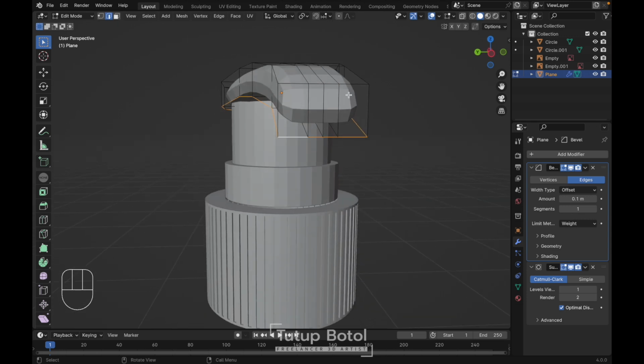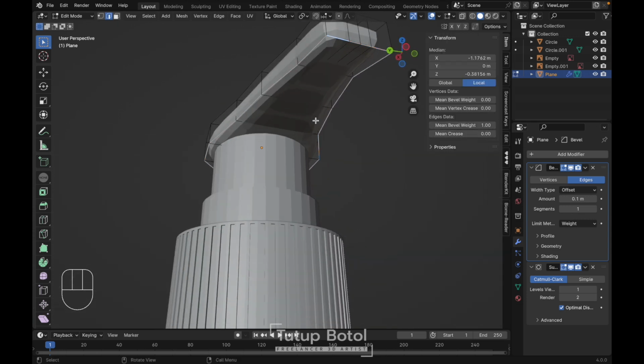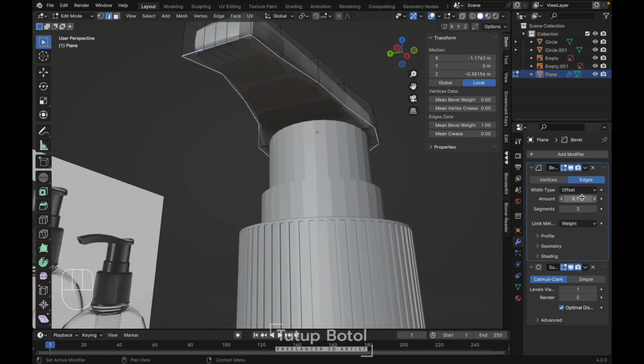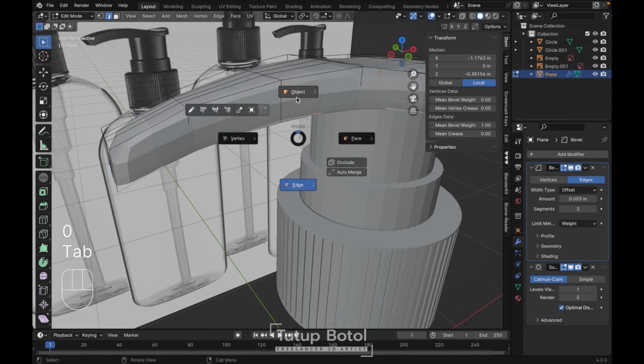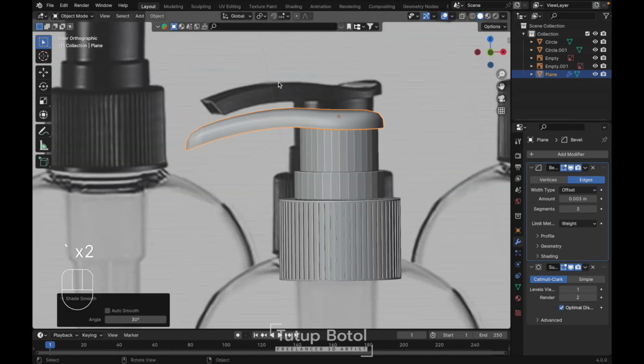Yep. And then press N over here. And bevel weight here, change it to 1. And increase the segment to 3. Change this to 0.003. Let's switch to object mode, right click, shade smooth. Okay, I guess it's pretty okay.